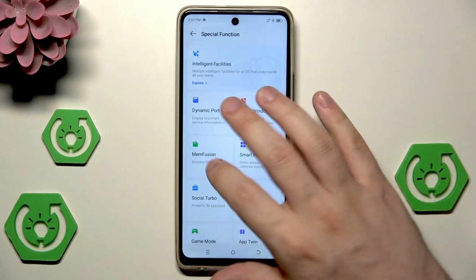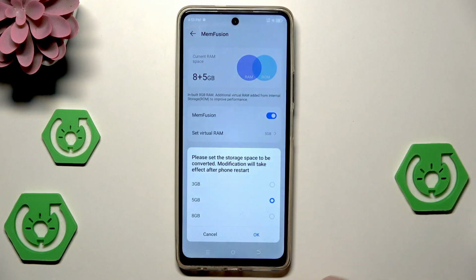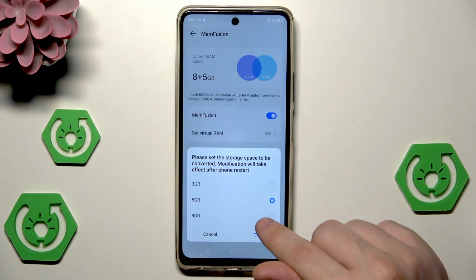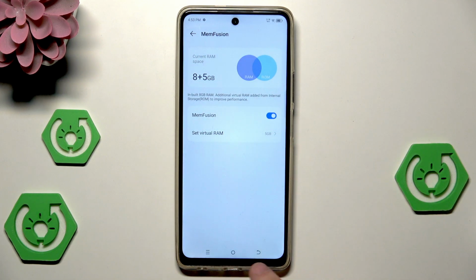We also have the memory fusion. If you just turn it on, in here you can add some virtual RAM to improve the performance. You can click on set virtual RAM. By default it's set to 5 gigabytes, and you can also select 3 gigabytes or 8. But it's completely up to you. You're doing it on your own.